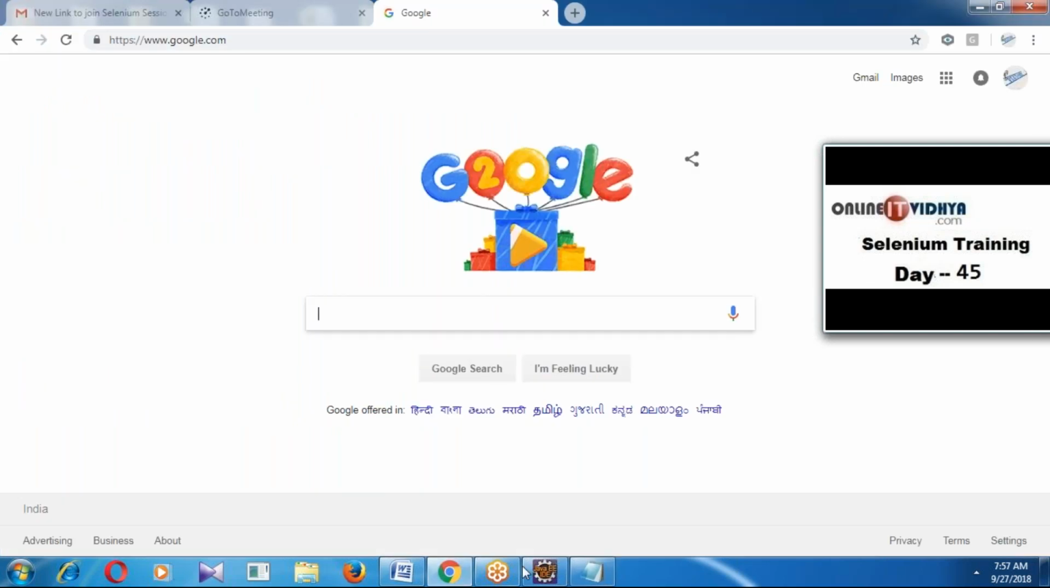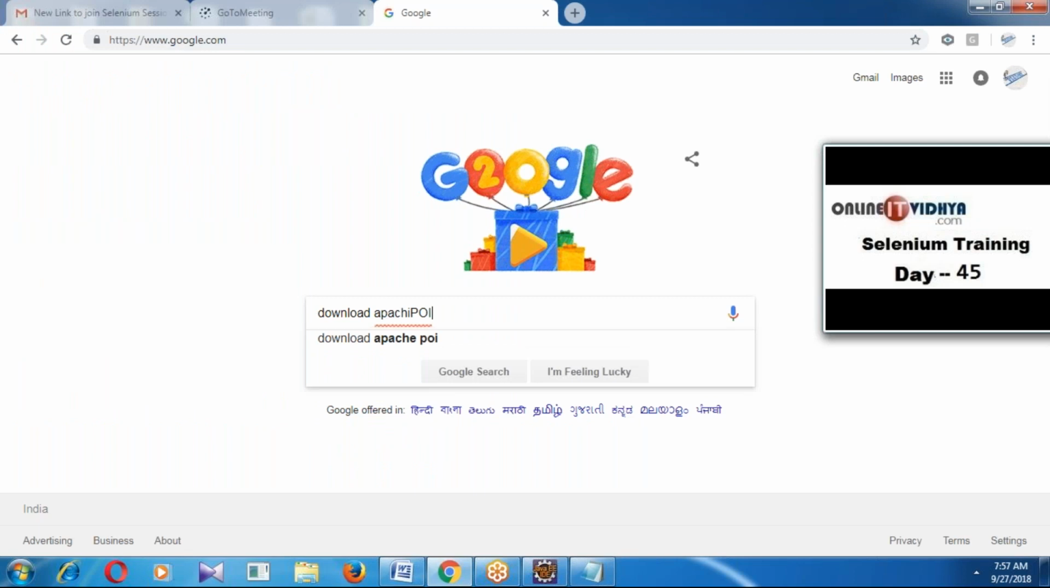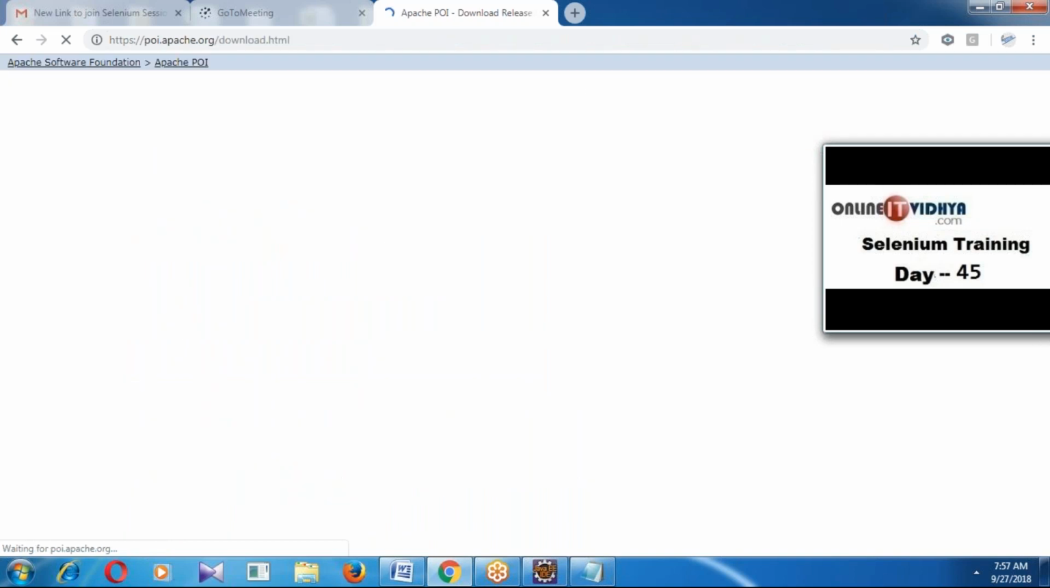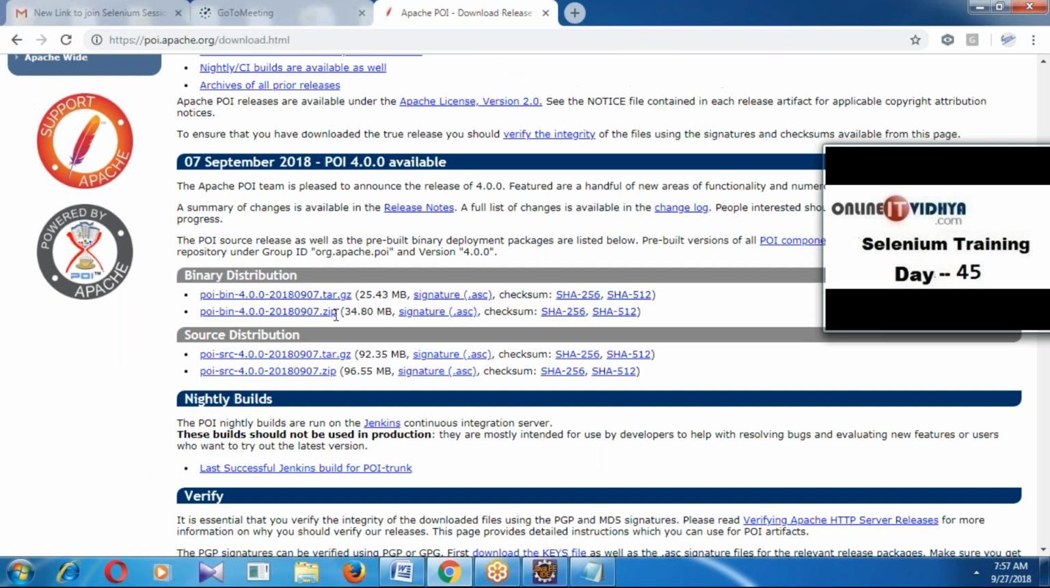In Google, search for download Apache POI. Click on the first link. Are you able to see the first link here? Then it will navigate to the next page. On this page, if you scroll down, you will see the zip link under the binary distribution. Just click on that link.